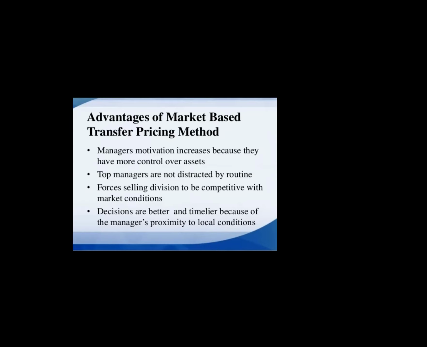If prices are fluctuating in the market, because the market itself is a volatile entity, then it is difficult for them to decide one particular fixed price and to sell that particular product. So this is how the advantages of market-based transfer pricing work.